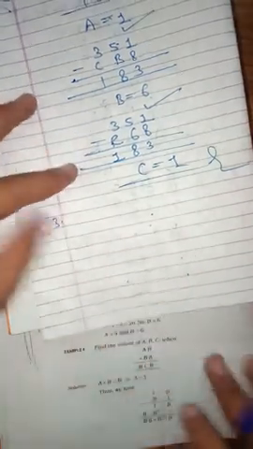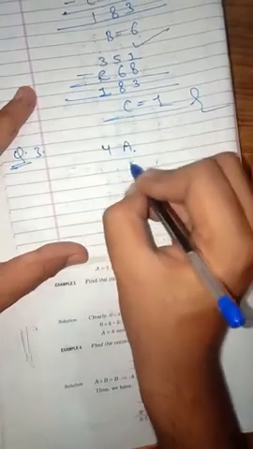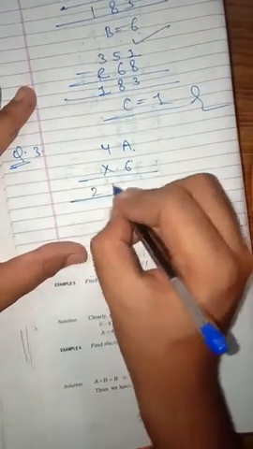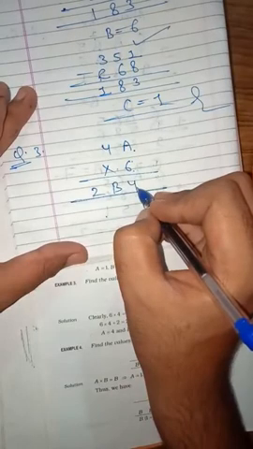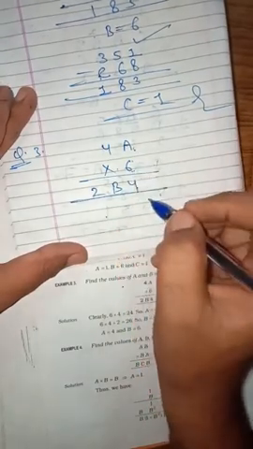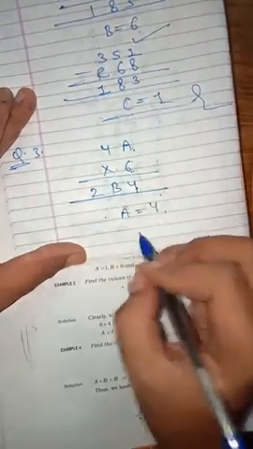Question number 3. Write it from the book. Find the values of A and B in the following. 4A into 6. 4A multiplied by 6 is providing you how much? 2B4. Now 6 into which number will give you 4 in the unit place digit? 6 4s are 24. So A should be how much? 4. So replace A by 4.